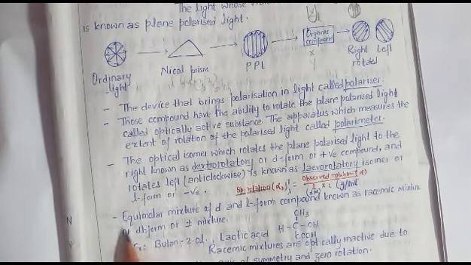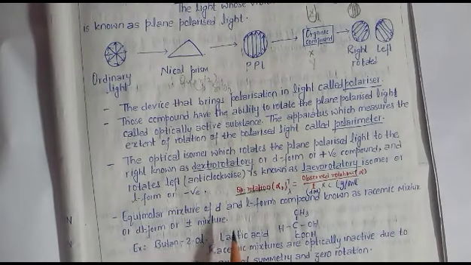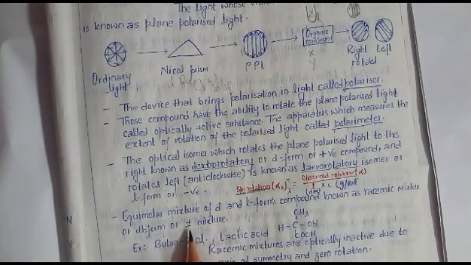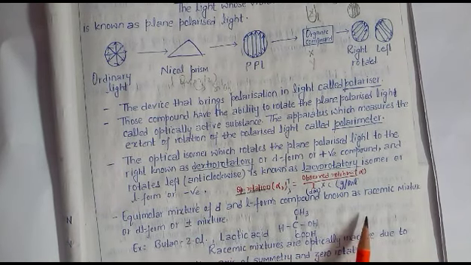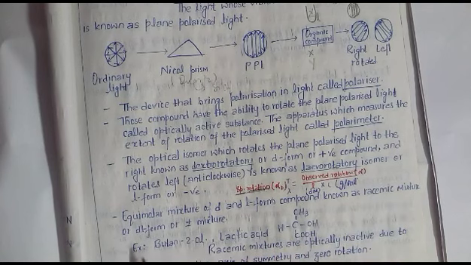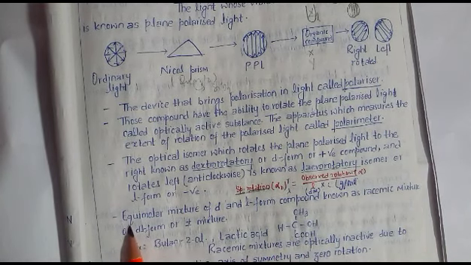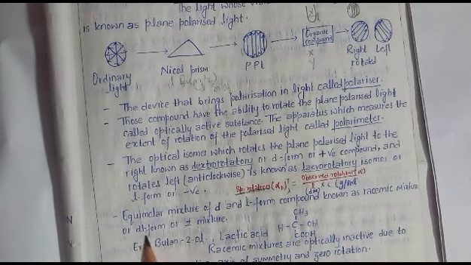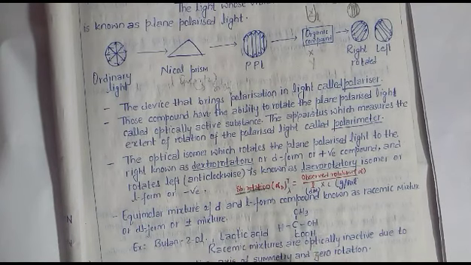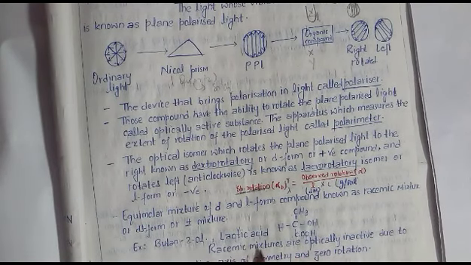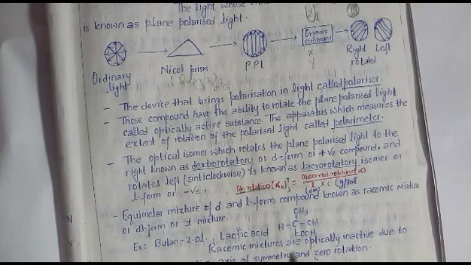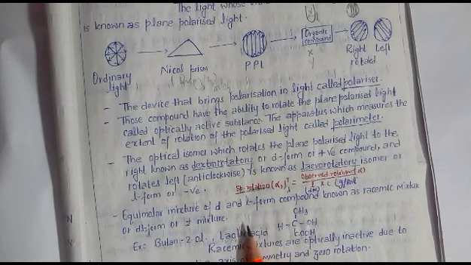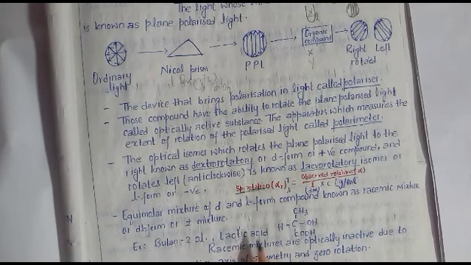this is a very important question for class 12th for 1 mark, like what is a racemic mixture or what is a plus minus mixture, or write any example of a plus minus mixture. Again, repeated: the equimolar mixture of D and L form compounds is known as a racemic mixture or DL mixture or plus minus mixture, like lactic acid, butanediol. All these are optically active compounds, and this is an equimolar mixture of D and L.